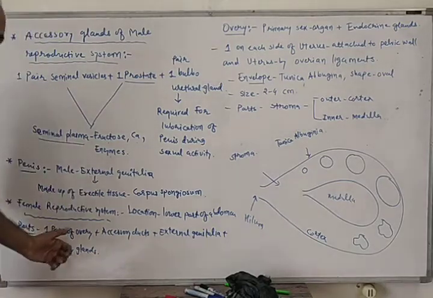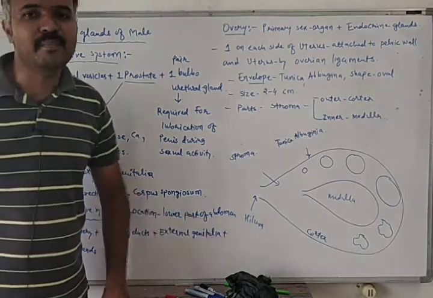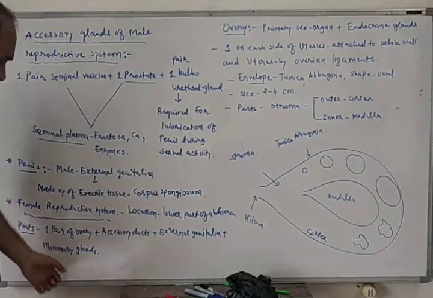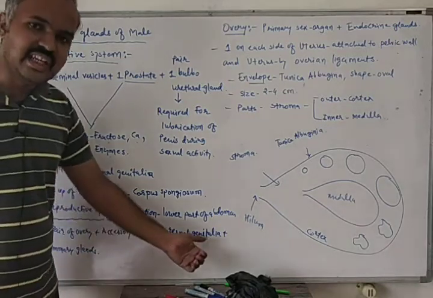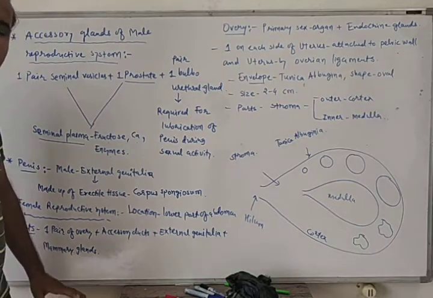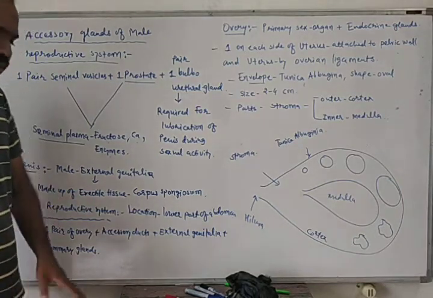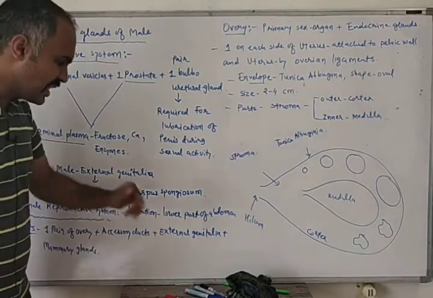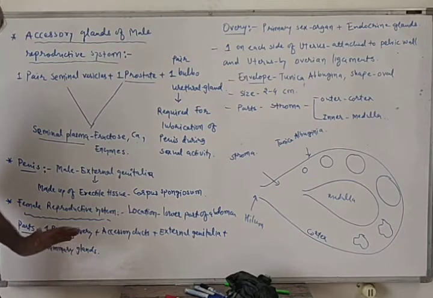Now let's talk about the female reproductive system. It is located in the lower part of the abdomen. How many parts are there? It has one pair of ovaries, accessory ducts, external genitalia, and one pair of mammary glands. Mammary glands are also a part of the female reproductive system.